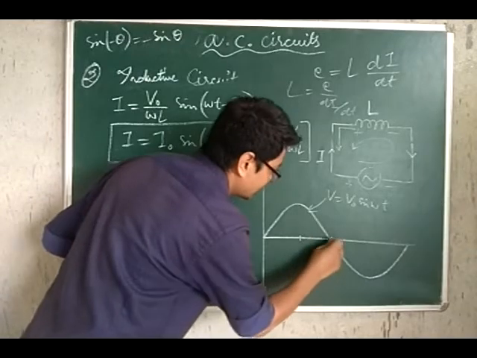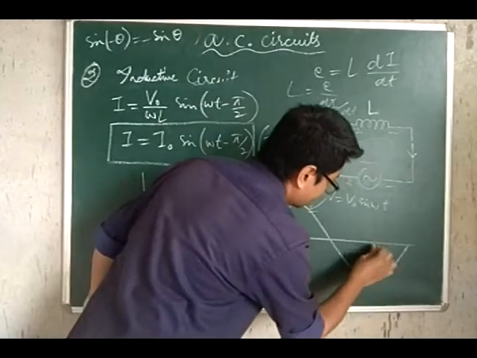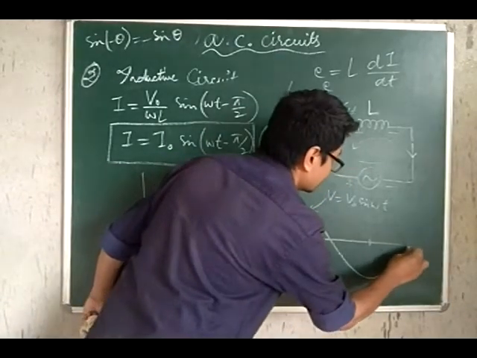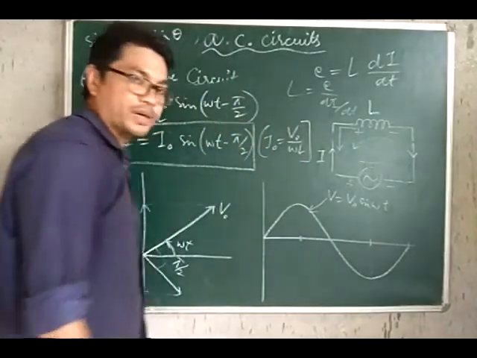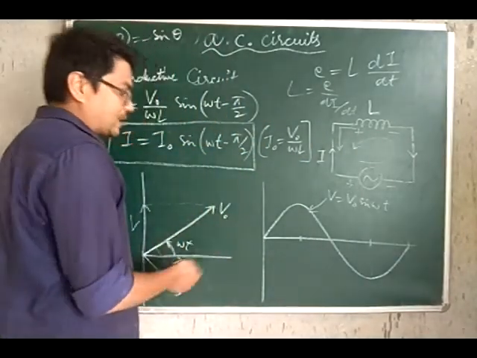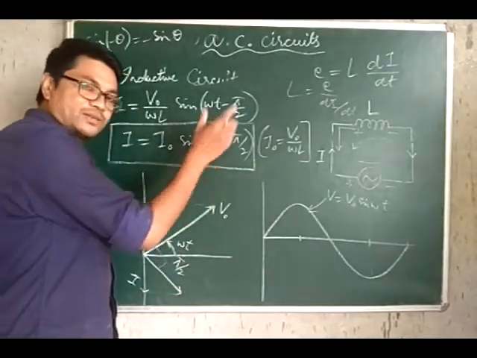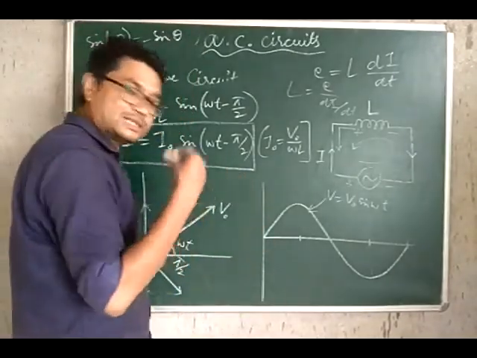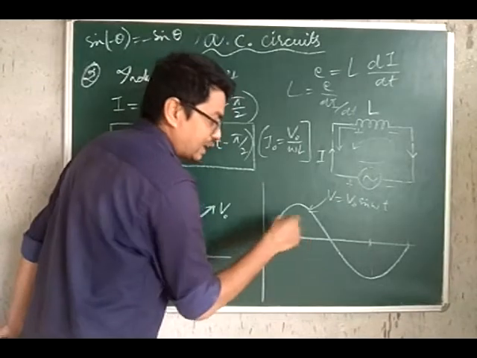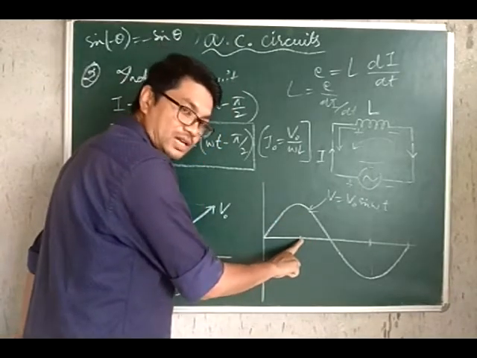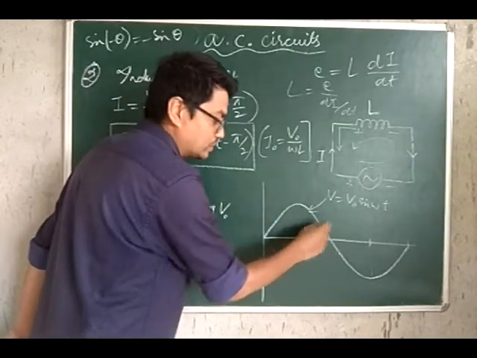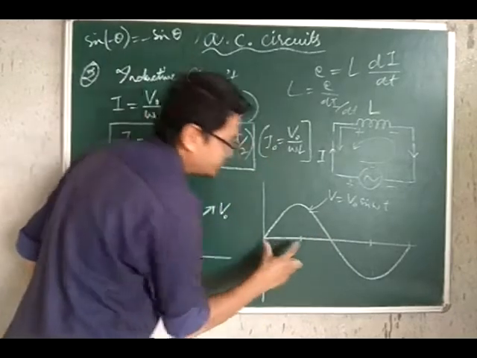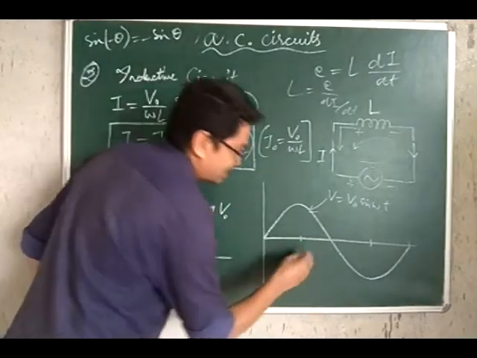This is pi by 2, this value is pi, this value is 3 pi by 2, this is 4 pi by 2 or 2 pi. Since current is lagging behind the voltage by a phase angle of pi by 2, the current starts only after the angle pi by 2, after the voltage has already started.